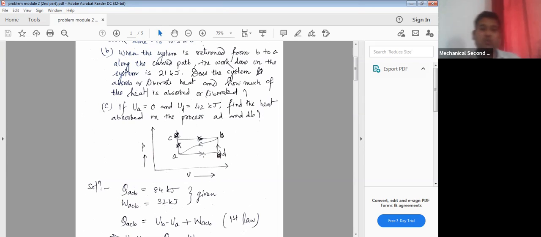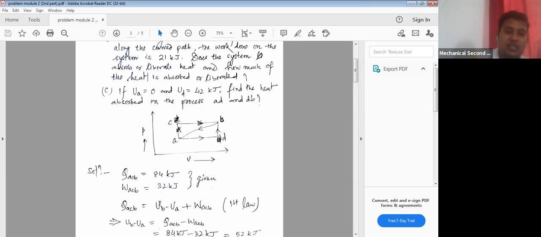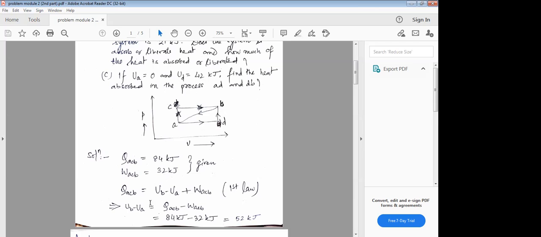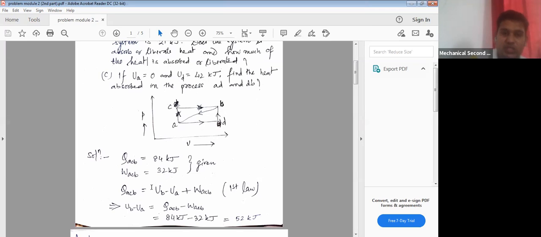Now, if you apply the first law of thermodynamics, what does it say? Q equal to delta U plus W. So delta U means what? That is change in internal energy. And change in internal energy means the change between point B and point A, because the internal energy is nothing but the property of the system. It depends on the initial and final condition. So you can write this: Q is delta U, that is UB minus UA, plus WACB. Can we write this? Yes, sir. So from here you can find out UB minus UA is nothing but QACB minus WACB.